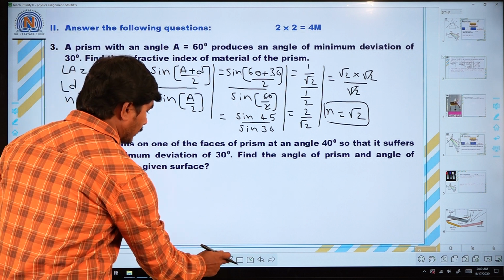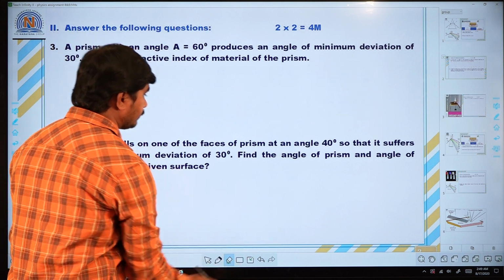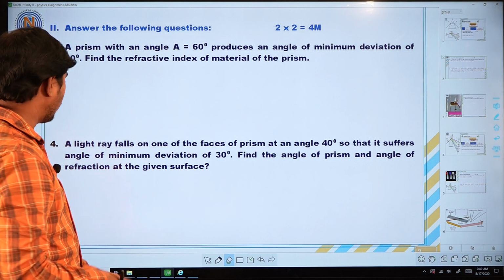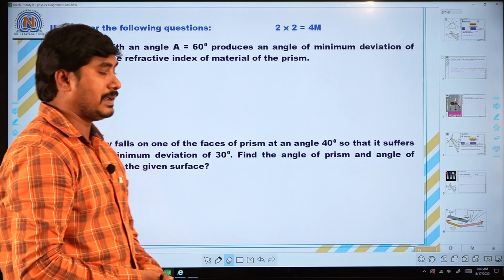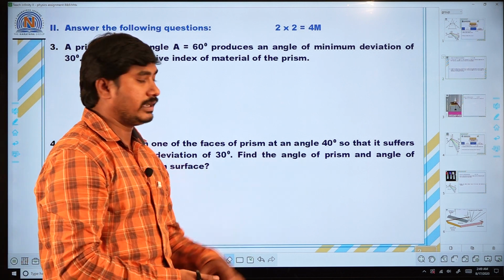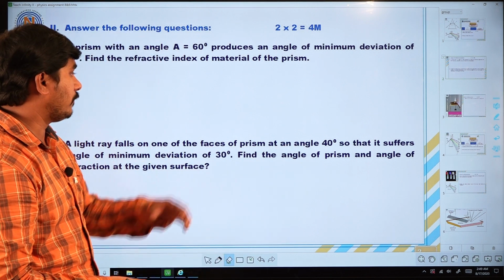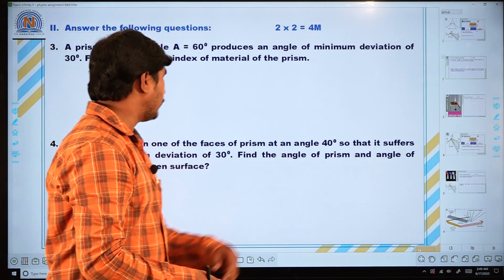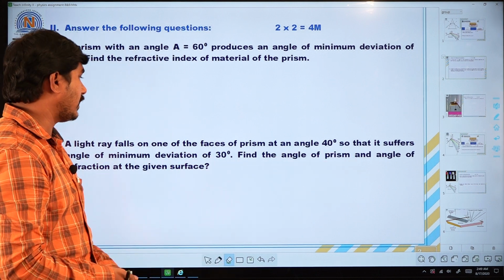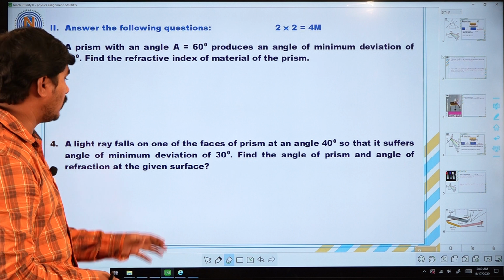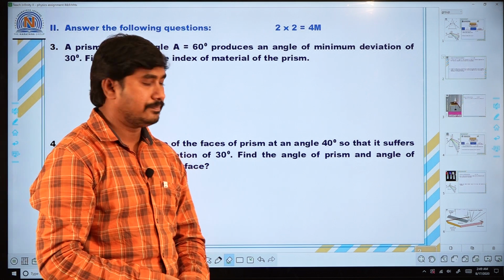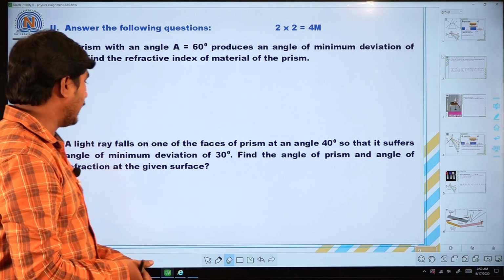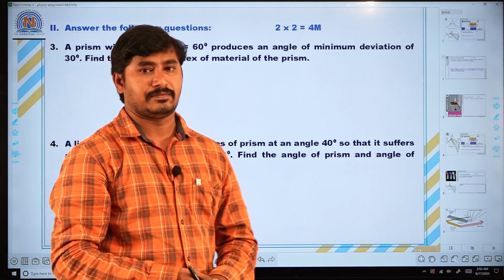Let us go to discuss question number 4. See the question here. A light ray falls on one of the faces of a prism at an angle of 40 degrees, that is the angle of incidence, so that it suffers an angle of minimum deviation of 30 degrees. So the angle of deviation is 30 degrees. Find the angle of prism and angle of refraction at the given surfaces.